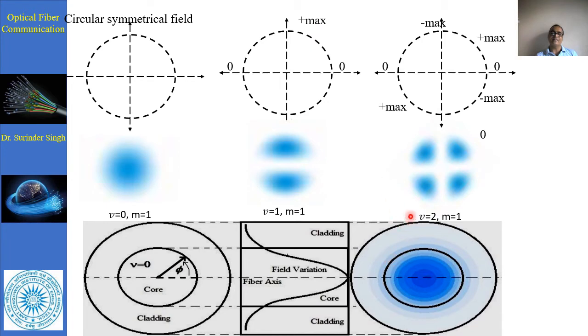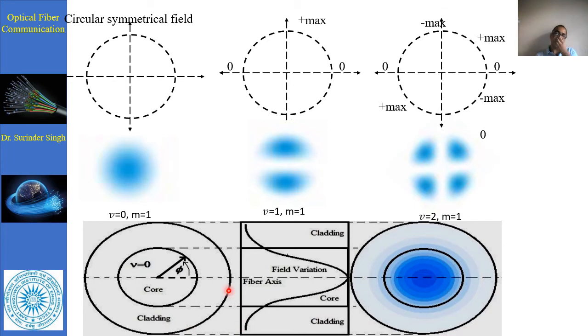Next there is V equal to 2. Further there is a crossing of the mode, and that is correct. There is a maximum here, maximum here, maximum here, maximum here, but M is equal to 1.